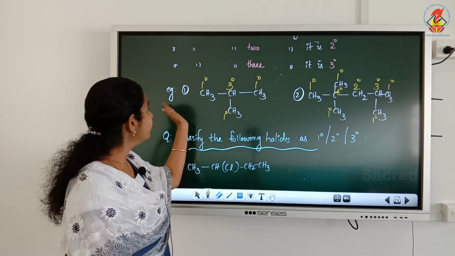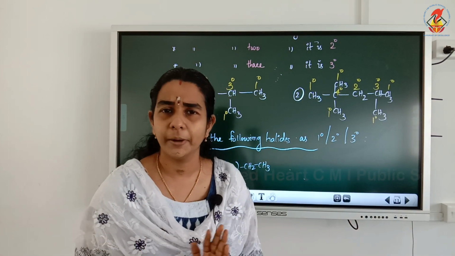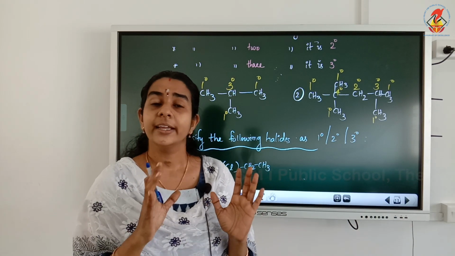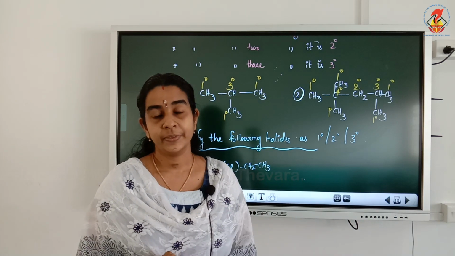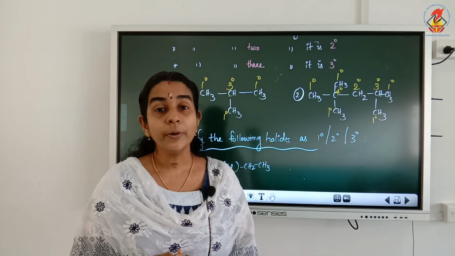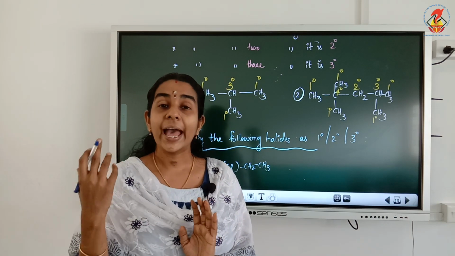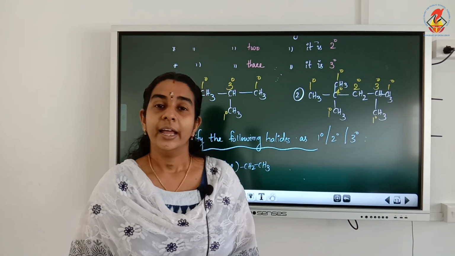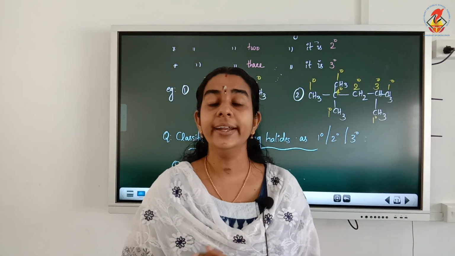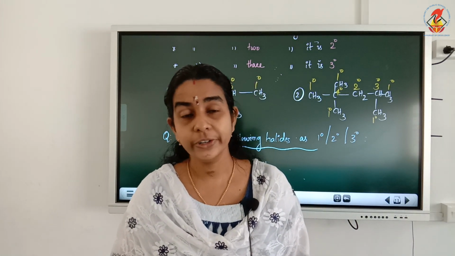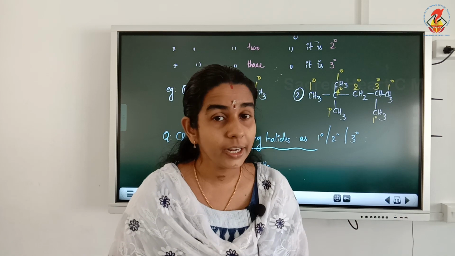So in the first 2 examples, example 1 and 2, they are simply hydrocarbons. Hydrocarbons means they contain only carbon and hydrogen atoms only, there is no other functional group present. In case a compound is given containing a functional group, for example, a halogen containing compound, and if a question comes to classify whether the following halide is primary, secondary or tertiary, in that case, we have to see only the functional group attached carbon.